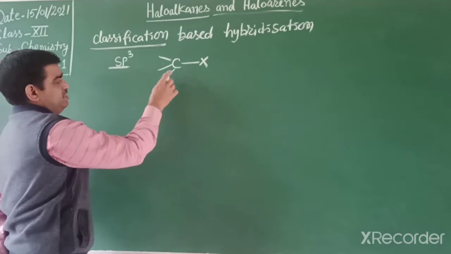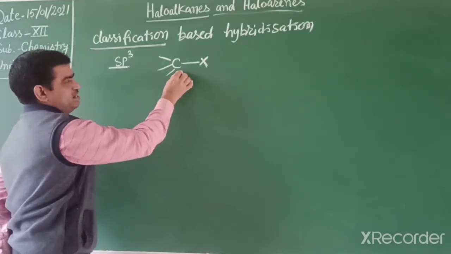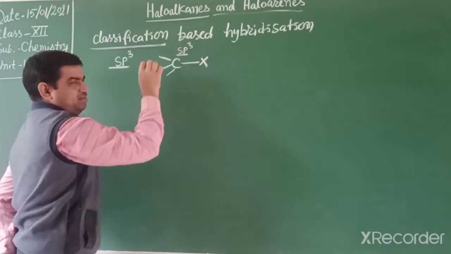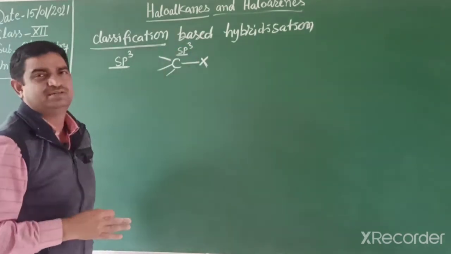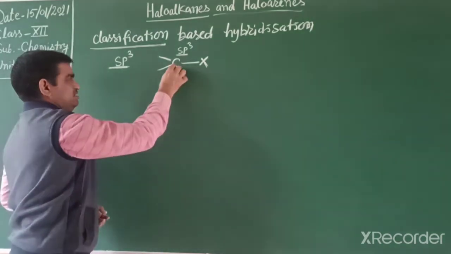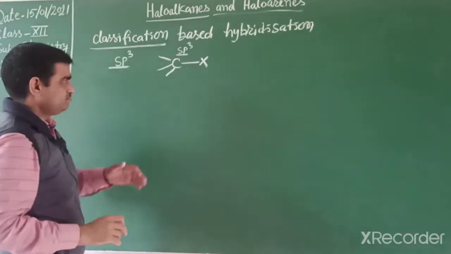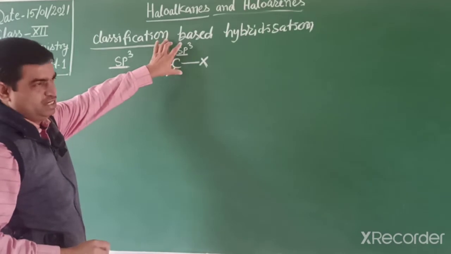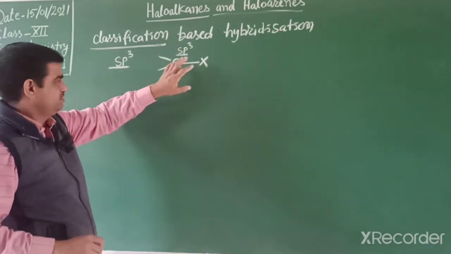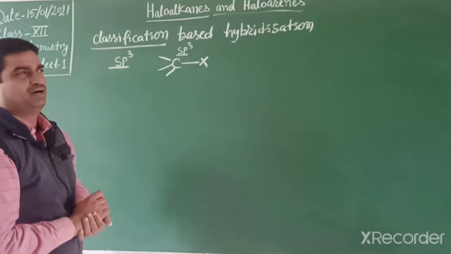So that carbon is an sp3 hybridized carbon, and you already studied this in 11th class. What is hybridization? In this, first we classify by the number of halogens attached, then by the number of carbons.